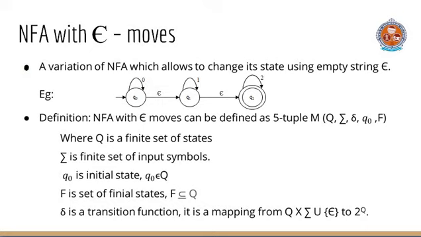Coming to the definition of NFA with epsilon transitions, it can be defined as a 5-tuple M = (Q, sigma, delta, Q0, F). Here Q is finite set of states, sigma is finite set of input symbols, Q0 is initial state, Q0 belongs to Q, F is set of final states and F is subset of Q, delta is a transition function, and it is a mapping from Q cross (sigma union epsilon) to 2 power Q. Earlier in ordinary NFA, the transition function is a mapping from Q cross sigma to 2 power Q. Here the transition function is Q cross (sigma union epsilon) to 2 power Q.